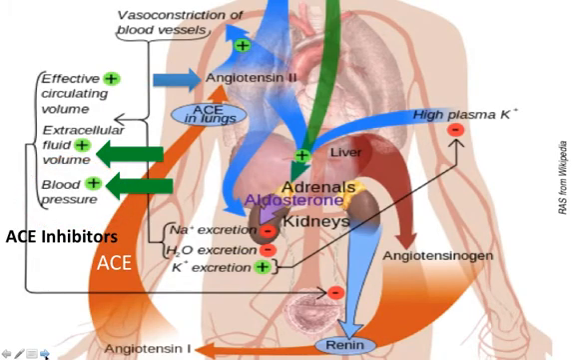ACE inhibitors inhibit angiotensin converting enzyme, and the result is less angiotensin II formed. This increases fluid excretion and decreases peripheral resistance.